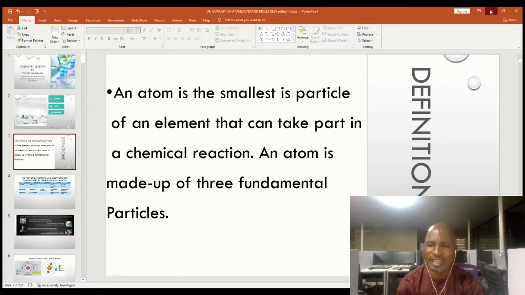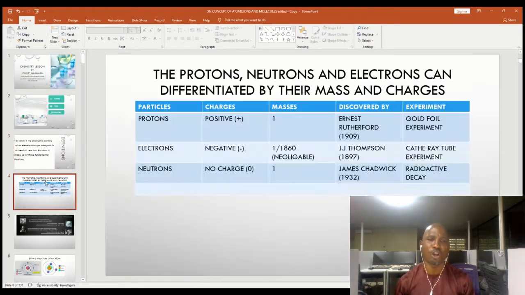The proton, neutron, and electron can be differentiated using their masses and their charges. That's how you can differentiate them. So let's look at them one after the other. The proton is positively charged and it has a mass of 1. It was discovered by Ernest Rutherford in the gold foil experiment.